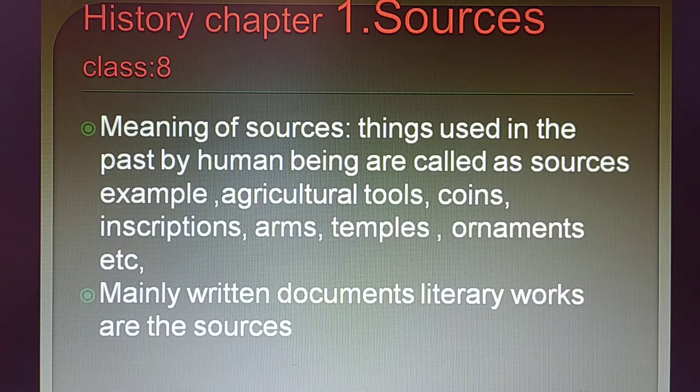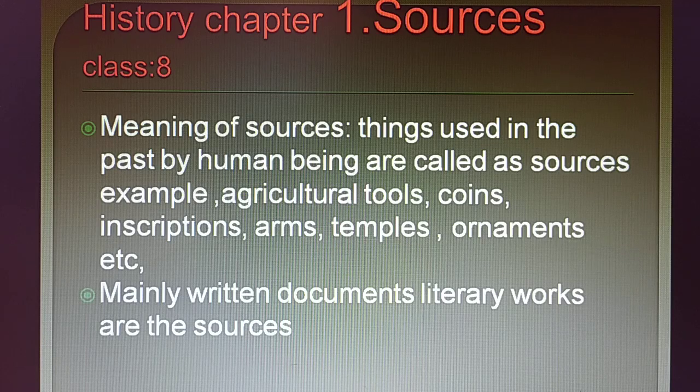Hi, let us start the lesson from the history, chapter number 1, sources, from the class 8 standard. In this chapter we are going to discuss the sources, why they are required for history, the types of sources for history, archaeological sources, and so many things. Before we start the lesson, we should understand the meaning of sources.